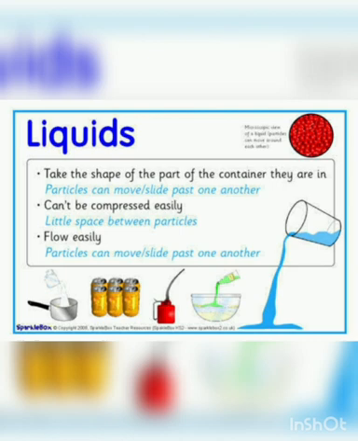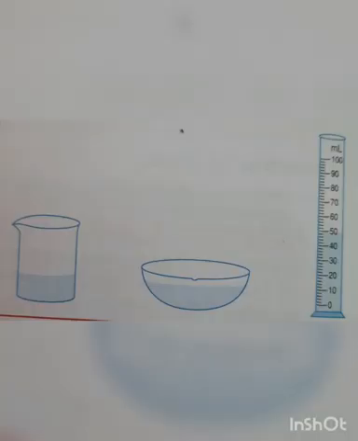The materials required are a measuring cylinder, water, and two or three containers of different shapes. Measure 50 ml of water with the help of the measuring cylinder and observe the shape of the water. Now pour the water into another container of a different shape and observe.